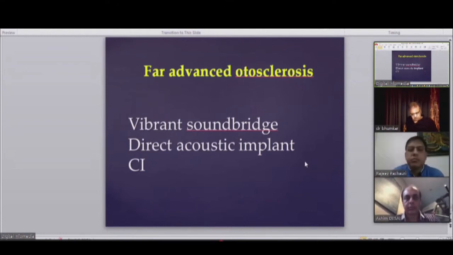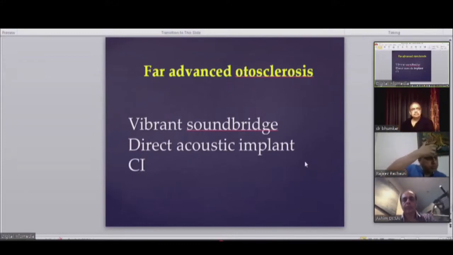And second thing, during insertion of the electrodes, it is better to have perimodiolar electrodes, so the current flow out of the cochlea is less. It is not as much current flow out as compared to lateral wall electrodes. So keep the electrodes away from the lateral wall of the cochlea so that too much current does not pass out of the cochlea. So this is one of the indications for perimodiolar electrodes.